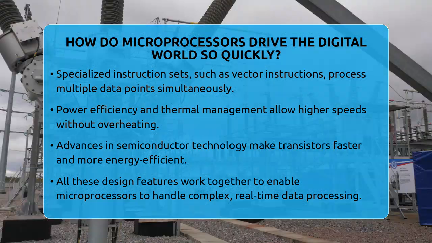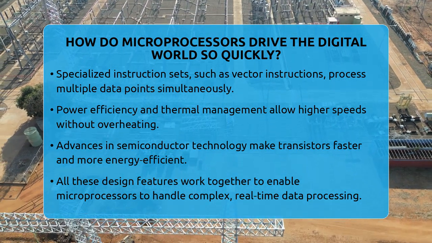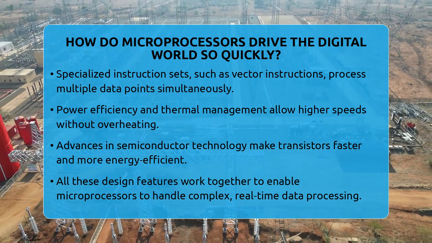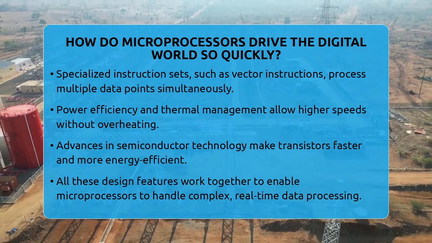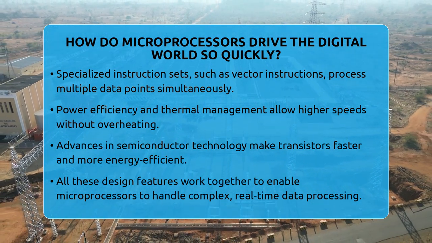Power efficiency and thermal management are vital too. If a processor wastes less energy as heat, it can run at higher speeds without overheating. Advances in semiconductor manufacturing make transistors switch faster while using less power, helping processors become both faster and more energy efficient over time. All these features work together seamlessly.